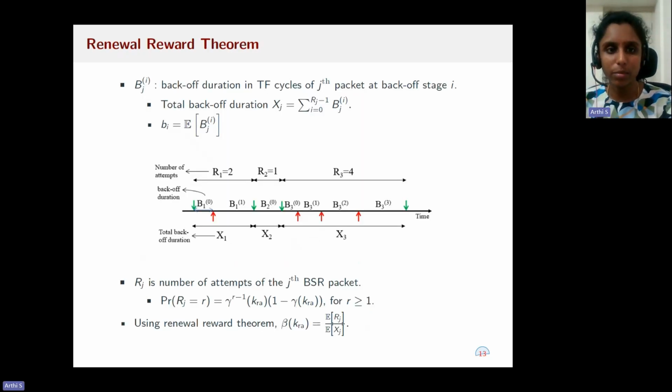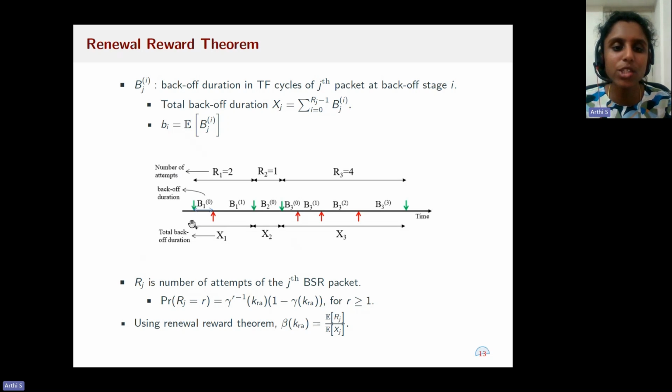To compute the attempt rate, we use the renewal reward theorem, where we model the number of attempts to transmit a BSR packet successfully in random access as a reward in the backoff duration, where the total backoff duration is a renewal cycle and the number of attempts in the total backoff duration is a reward associated with the renewal cycle.